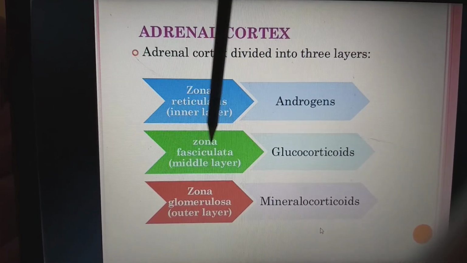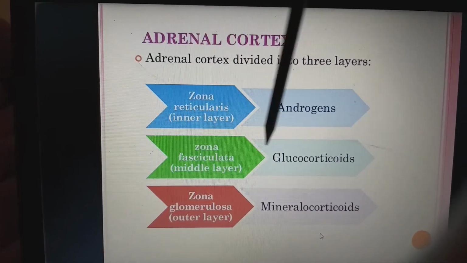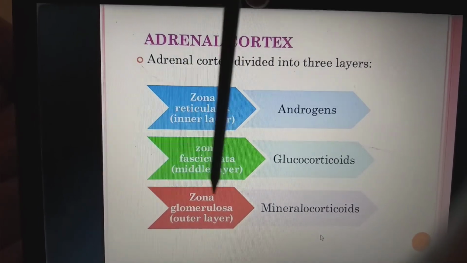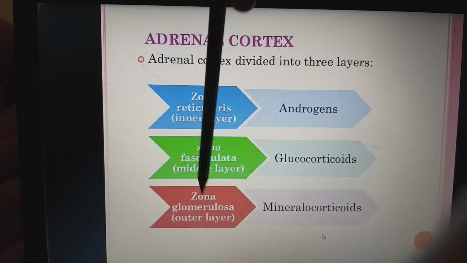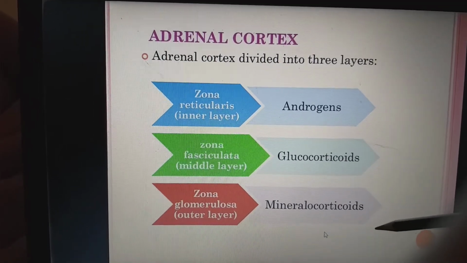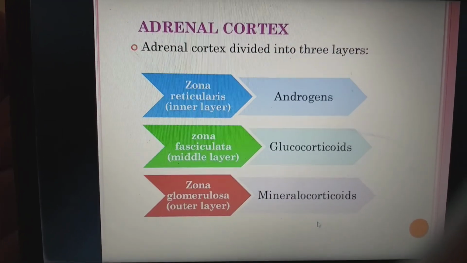Next, zona fasciculata. This is the middle layer. Here the cells are arranged in the form of fascicles, and this will produce glucocorticoids. Next, zona glomerulosa. Here the cells are arranged in a ball-like shape. This is the outer layer, and it produces mineralocorticoids. So these are the hormones produced by each zone.